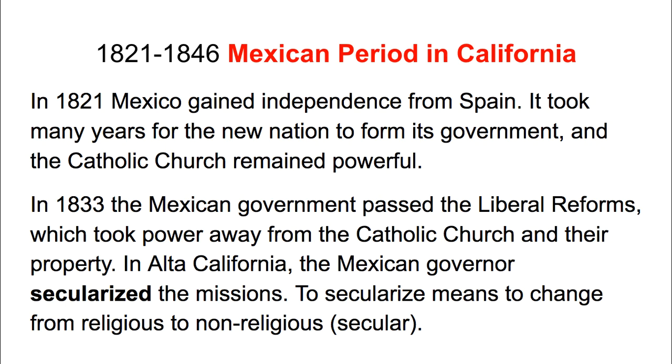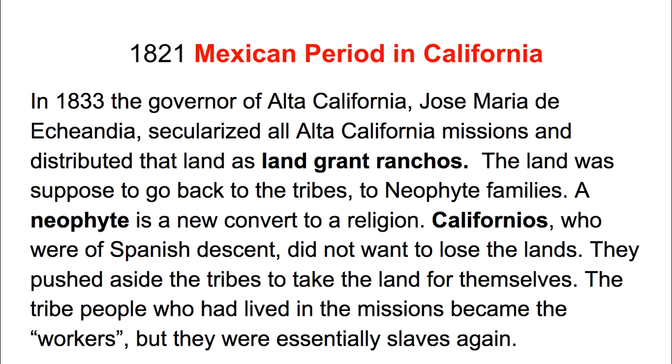In California, in Alta California, the Mexican governor secularized the missions. To secularize means to change from religious to non-religious control. In 1833, the governor of Alta California, Jose Maria de Echandía, secularized all Alta California missions and distributed that land as land grant ranchos. The land was supposed to go back to the tribes. This was the original idea. And it was supposed to go back to the neophyte families. A neophyte is a new convert to a religion.